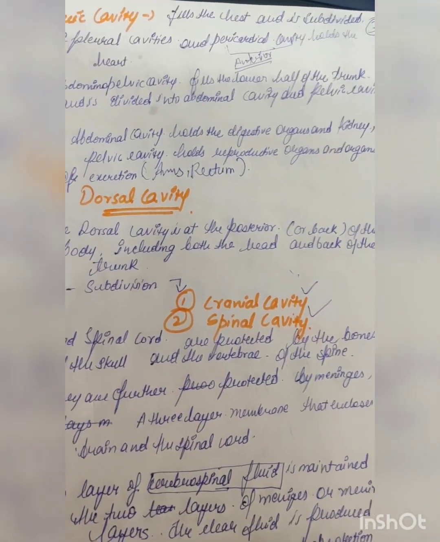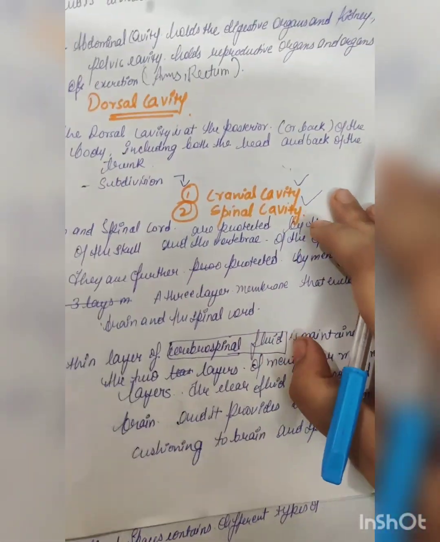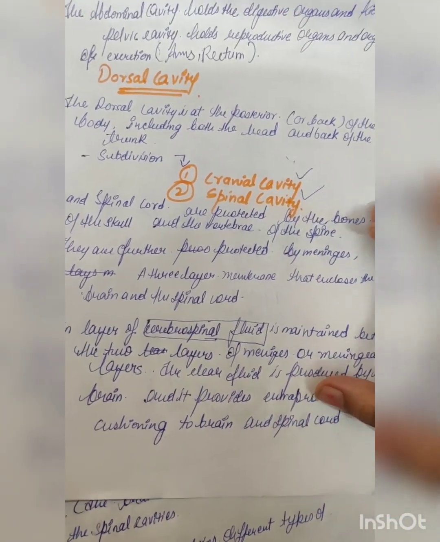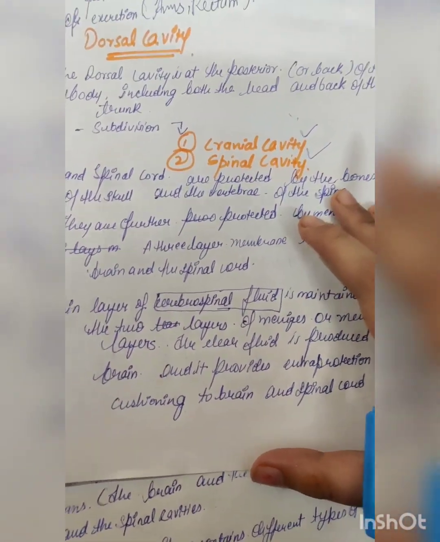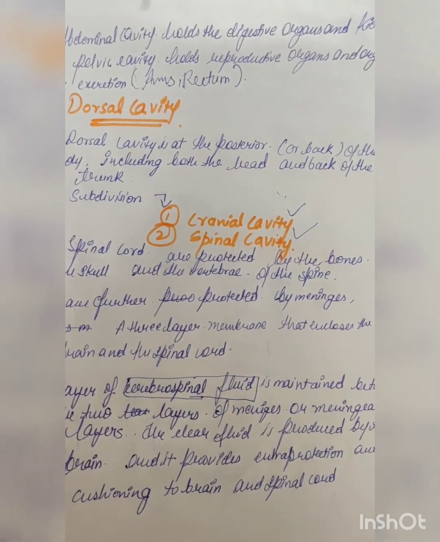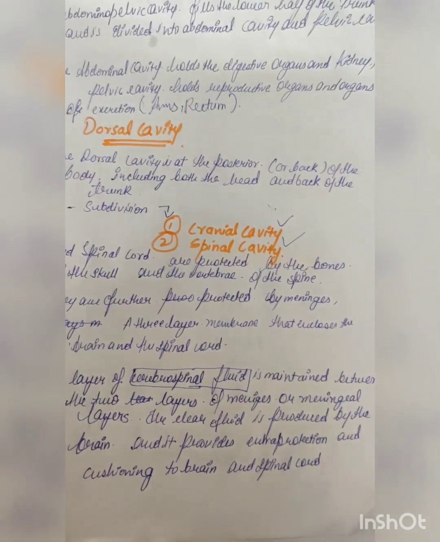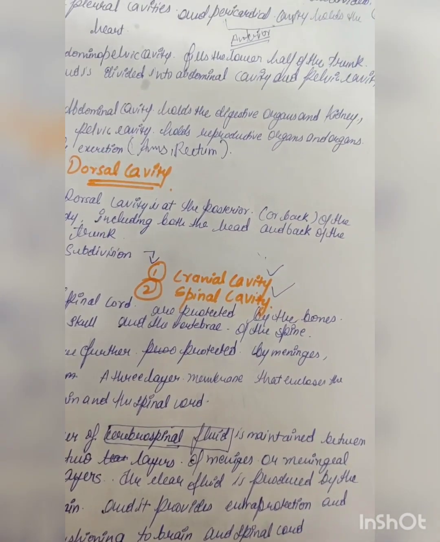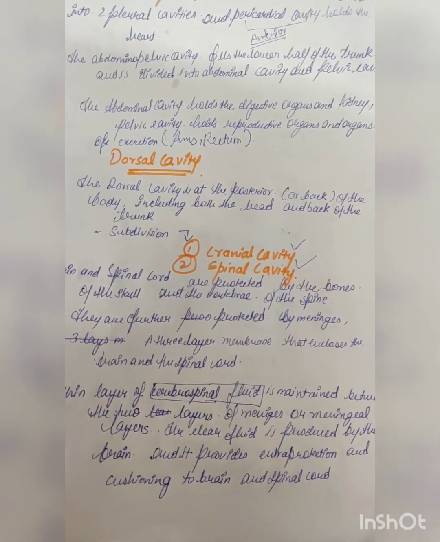मेनिंजेस पता होगा, meninges are three layer membranes that enclose the brain and spinal cord. OK, the cerebrospinal fluid is maintained between these two layers of meninges. There are three layers of meninges और हर दो meninges के बीच में cerebrospinal fluid होता है. और जब किसी को मेनिंजाइटिस हो जाता है, मेनिंजाइटिस में क्या होता है, मेनिंजेस इन्फ्लेम हो जाते हैं, मेनिंजेस की वॉल्स इन्फ्लेम हो जाती हैं, तो सेरिब्रोस्पाइनल फ्लूइड ही लिया जाता है चेक करने के लिए कि whether there is any bacterial or viral sign, so that we can diagnose this particular person with meningitis. Meningitis means inflammation of meninges.